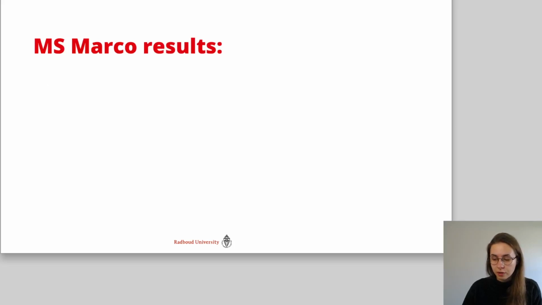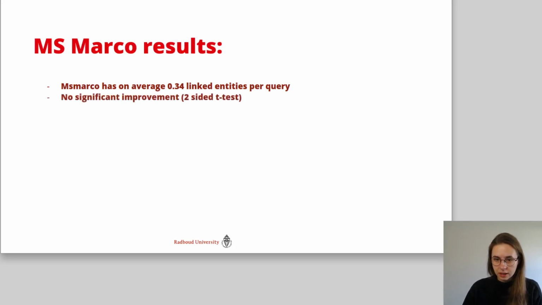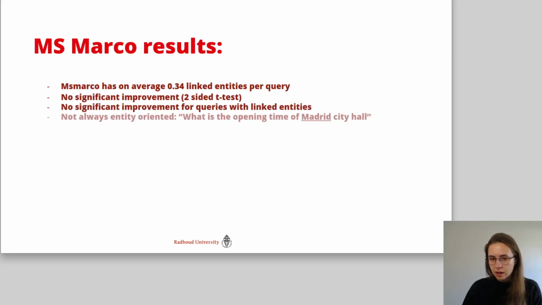Last, we also perform some tasks on MS MARCO. This is not an entity-oriented dataset, but still, if we annotate the queries with entities, we see that on average we have 0.34 linked entities per query. However, there is no significant difference using emBERT or the regular BERT model, and also not if you select the subset of queries with only linked entities. This is because a query, when it has a linked entity, does not have to be entity-oriented.